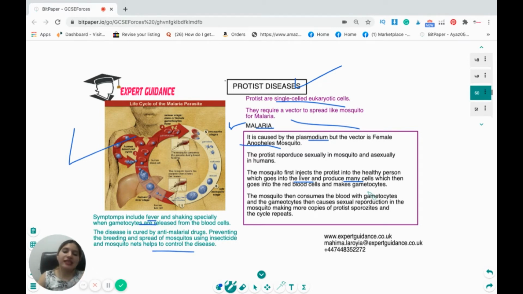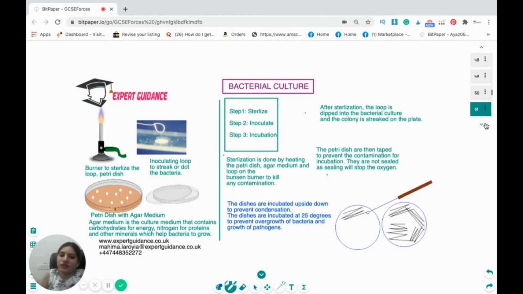So this disease is spread by the mosquito because part of the malarial cycle is completed in the mosquito and part in the human. So if you control the growth of mosquitoes, it can help prevent this disease.